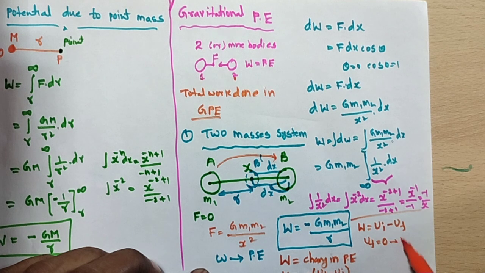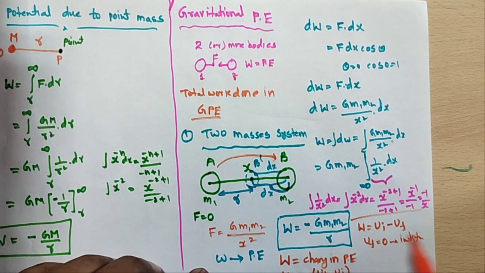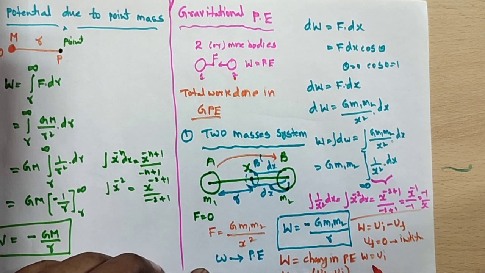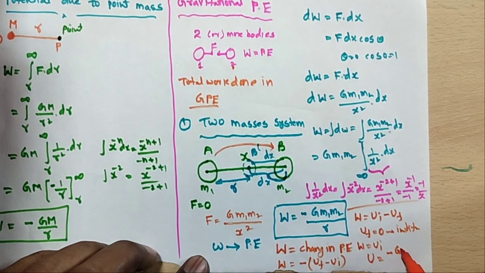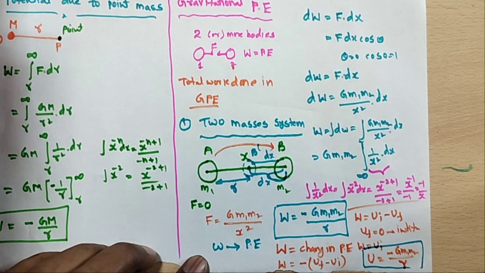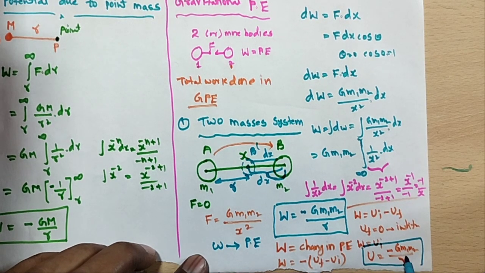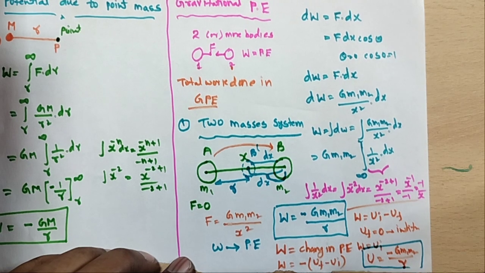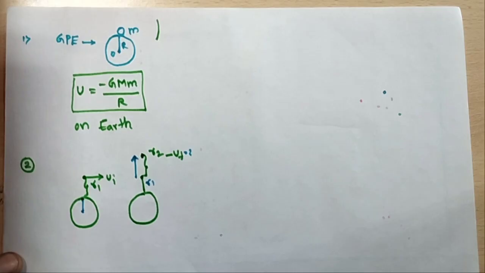This is the potential energy at infinity. At infinity, what is the potential energy? 0. So W is equal to U initial minus U final, so W is equal to U initial. What is U? The potential energy is therefore equal to minus G m1 m2 by r. This is the equation of the potential energy. The potential energy formula is U is equal to minus G m1 m2 by r.